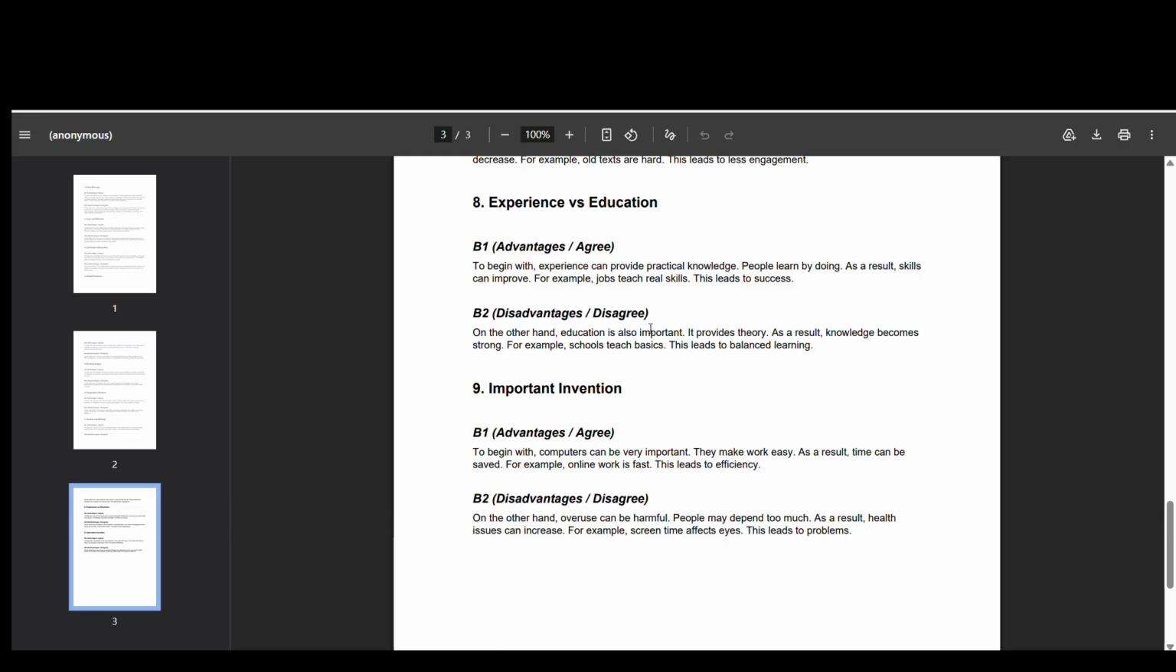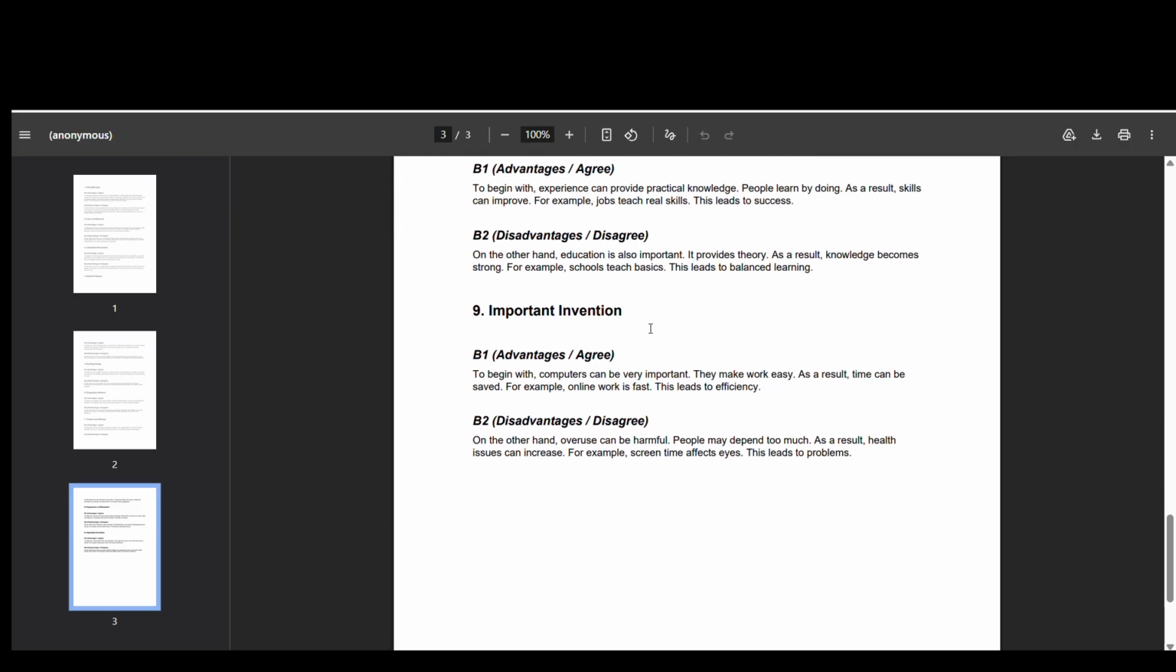On the other hand, education is also important. It provides theory, of course. I don't feel good at that time, but we have to provide both sides. As a result, knowledge becomes strong. For example, schools teach basics. This leads to balanced learning.